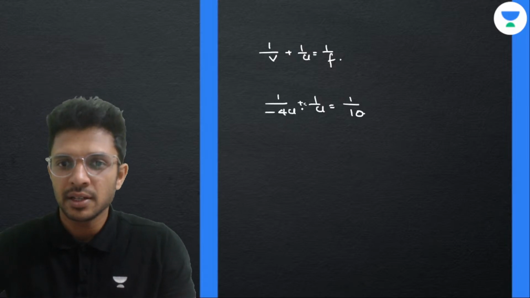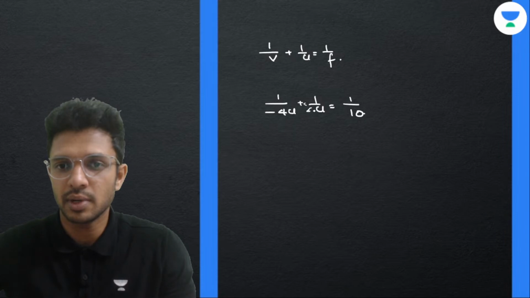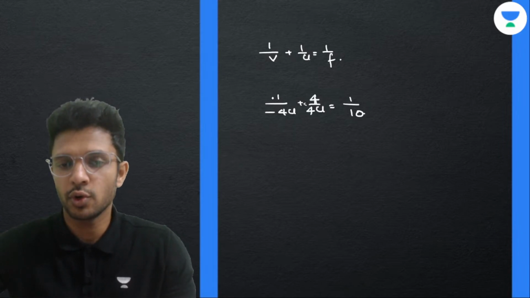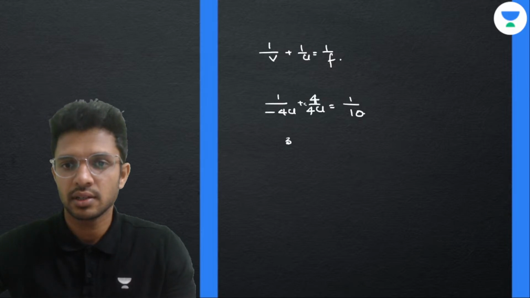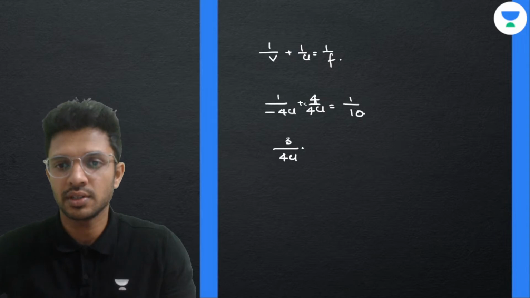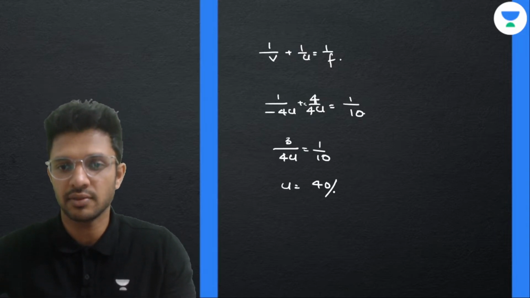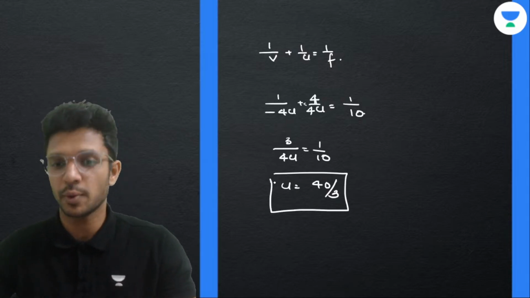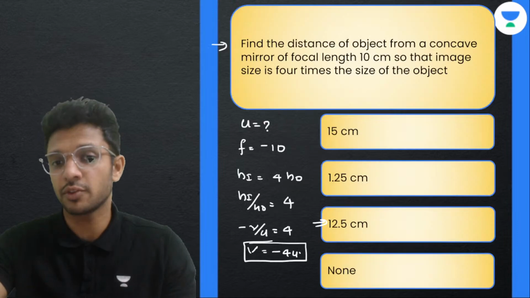Minus 1 by 4u plus 1 by u, I am going to multiply by 4 throughout. So 4 minus 1, 3 by 4u is equal to 1 by 10. So u is equal to 40 divided by 3. So this is one of the values of u.